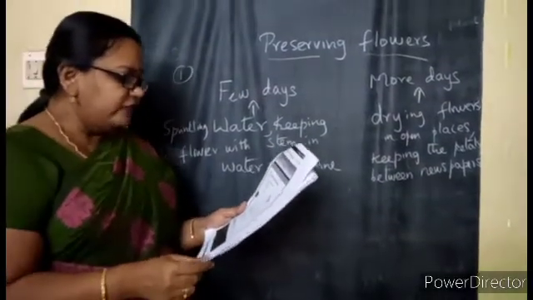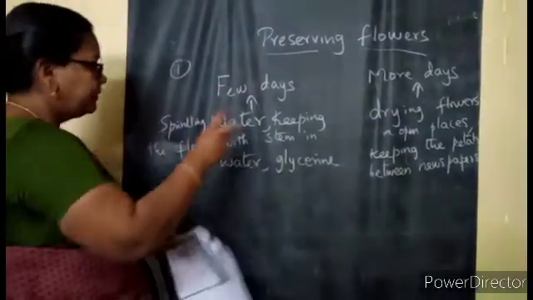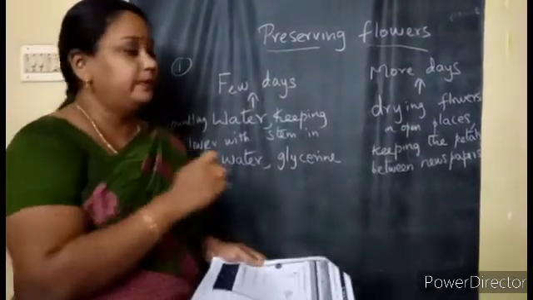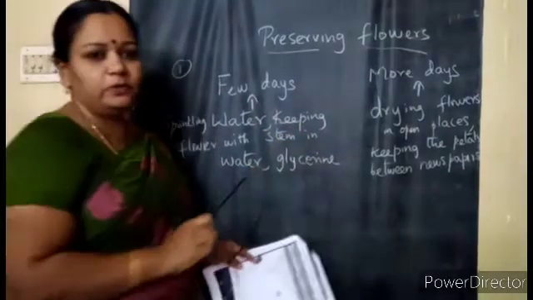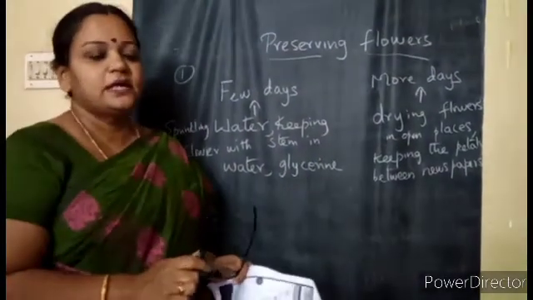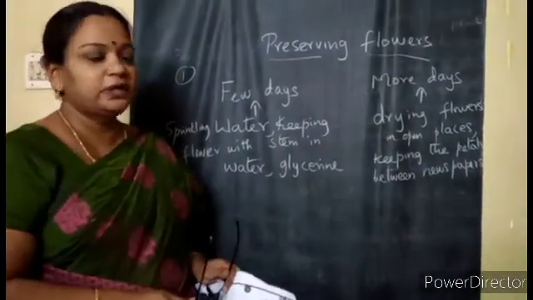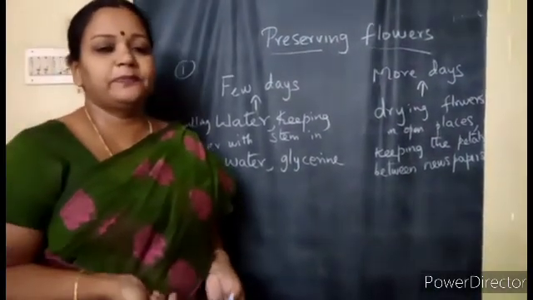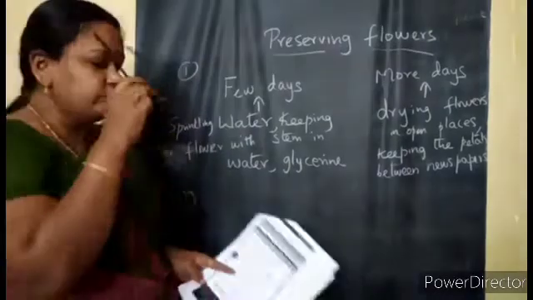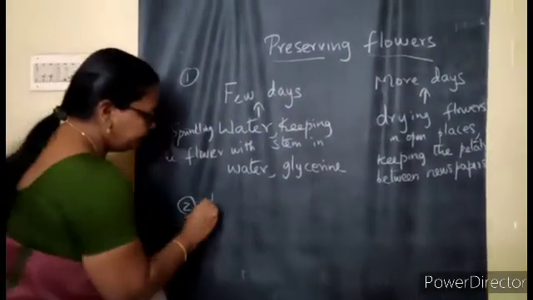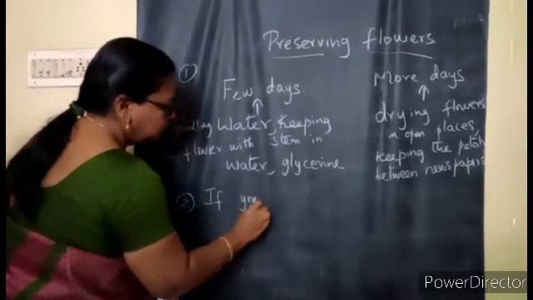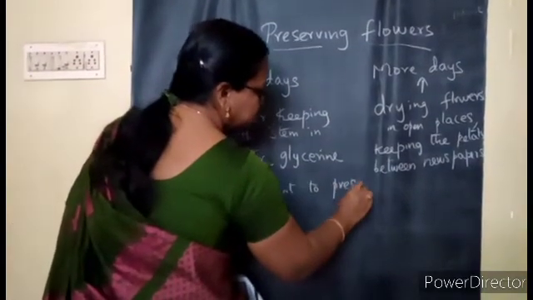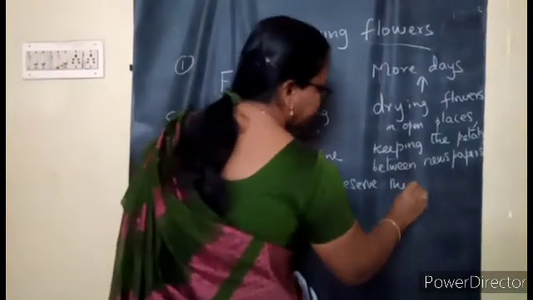Second question, which method of preservation is better and why? Among these two, which do you feel is better? Which is the best method? This is a good method, that is a good method. Keeping in water for a few days is a good method, or drying the flowers. So it depends upon what purpose we are using it for. Yes. So you can write, if you want to preserve the flowers